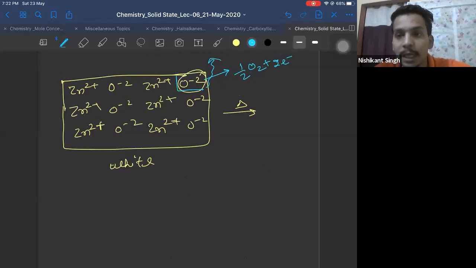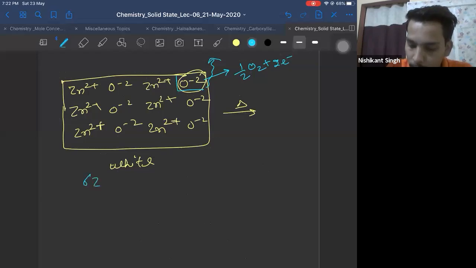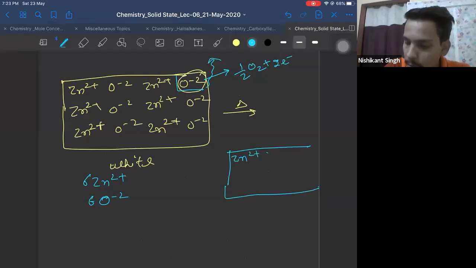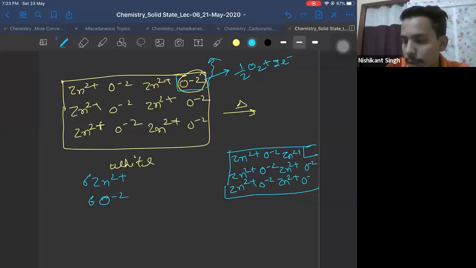If it leaves the lattice, before how many zinc were there? 6 Zn2+ were there and 6 O2- were there. Now, after that, you will have Zn2+ O2-, Zn2+, there is a vacancy, Zn2+ O2-, Zn2+ O2-, Zn2+ O2-, Zn2+ O2-.